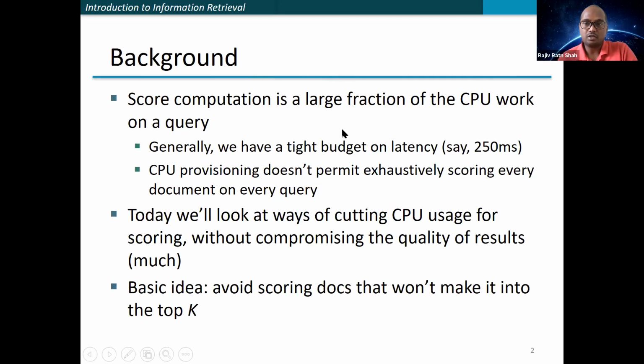so that may not be realistic in a real-time information retrieval based system, because generally we have a tight latency budget. What I mean is that for a given query, you want to get the result in real time. So 25 to 50 milliseconds is something you are fine with, all right? CPU provisioning doesn't permit exhaustively scoring every document on every query. Since it is going to take a lot of time, you cannot compare with all.